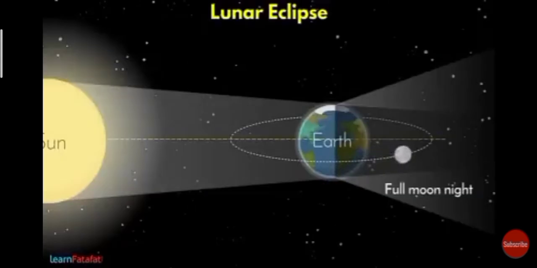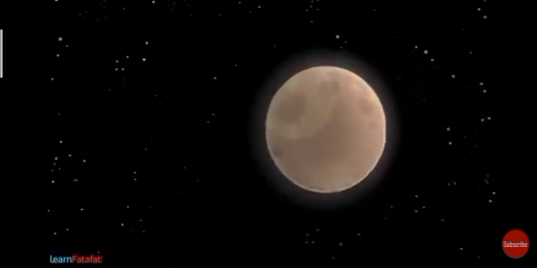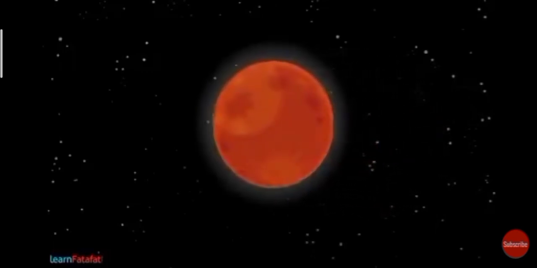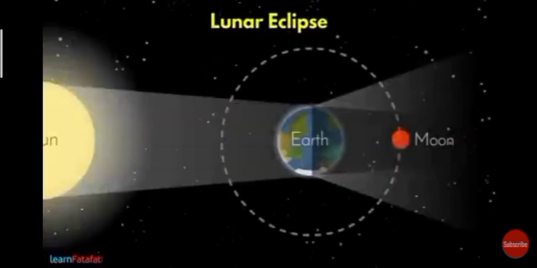On a full moon day, sun, earth and moon come in a straight line. Because of this, the shadow of the earth falls on the moon. It is called lunar eclipse. So, during the lunar eclipse, the earth comes in between the sun and the moon.